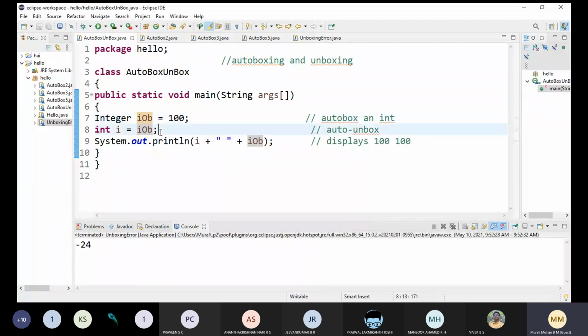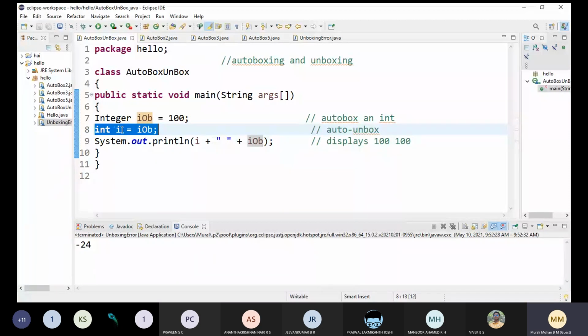Now in the next line, observe: what is this iOb? It is a type wrapper object. Since we are assigning that to a basic primitive type int, it is automatically unboxed here.